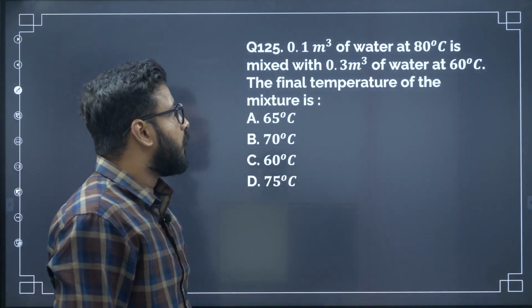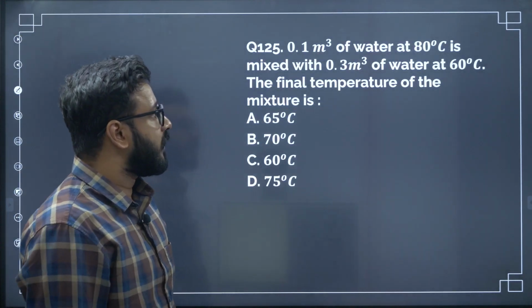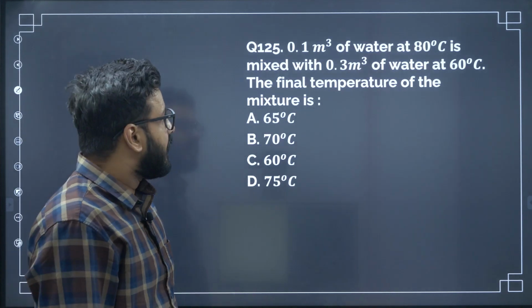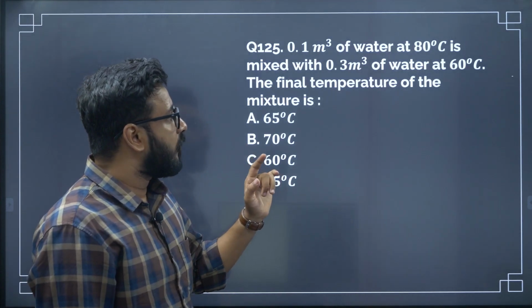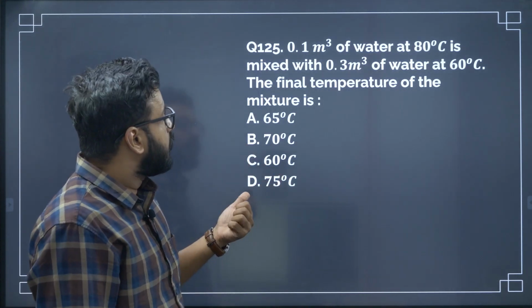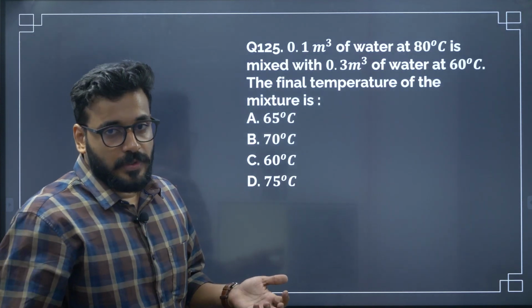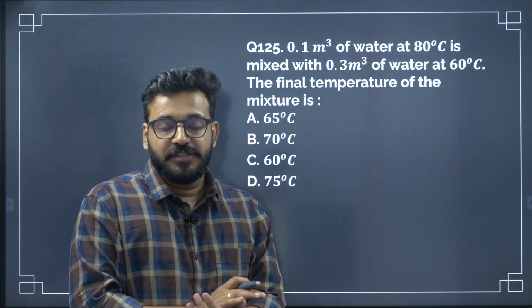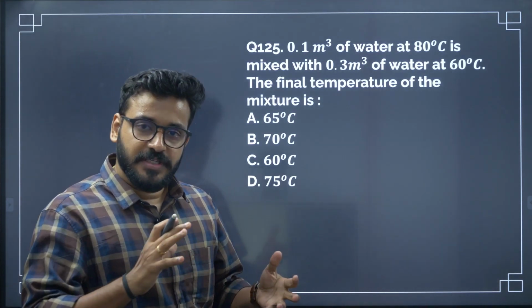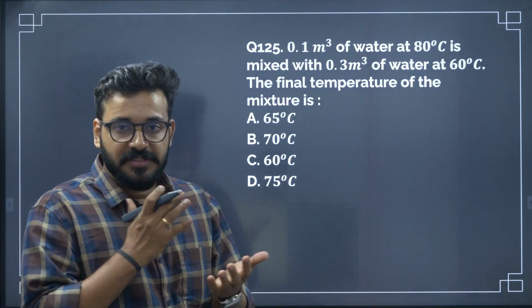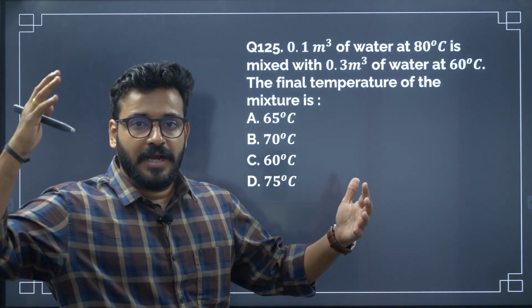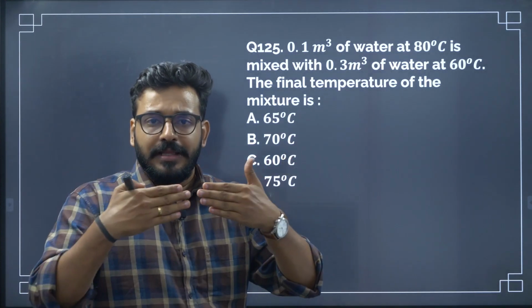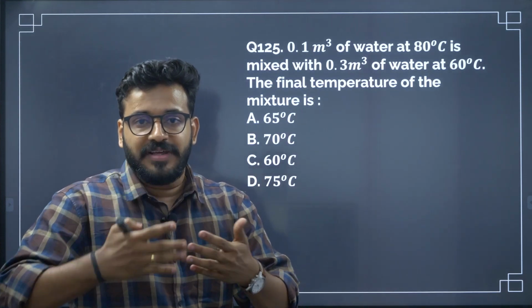next question. 0.1 meter cube of water at 80 degrees Celsius is mixed with 0.3 meter cube of water at 60 degrees Celsius. The final temperature is, now let me again, this is a calorimetry question, we have discussed it before. So again, we have to find a temperature that's coming in the midpoint. When you add a higher temperature with a lower temperature, they find an equilibrium somewhere in the middle.